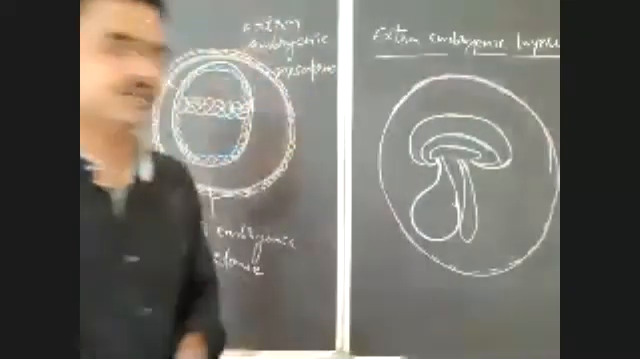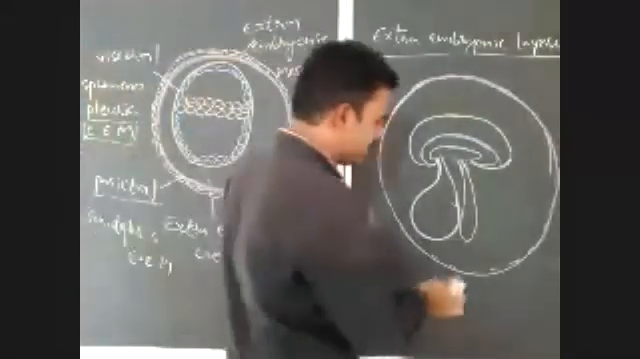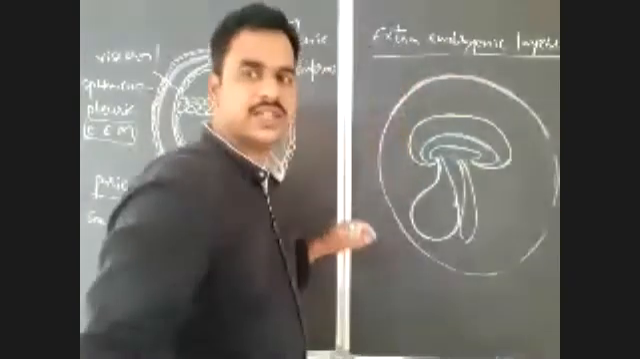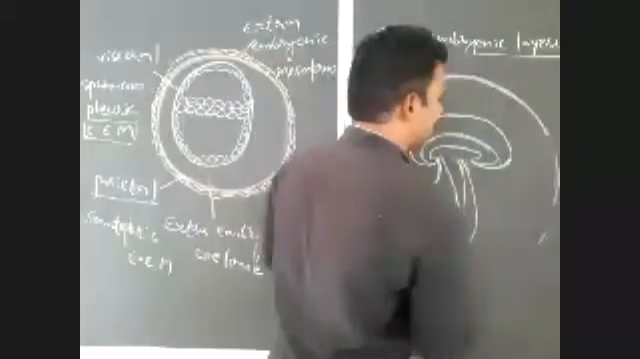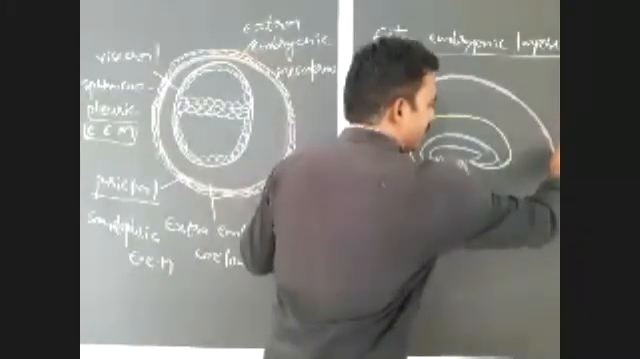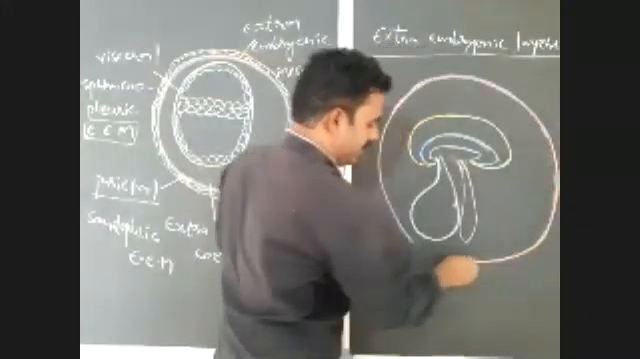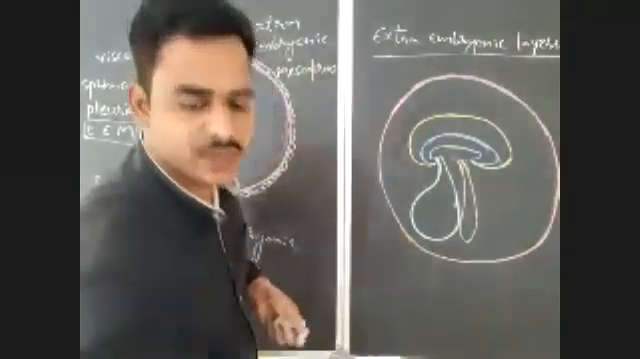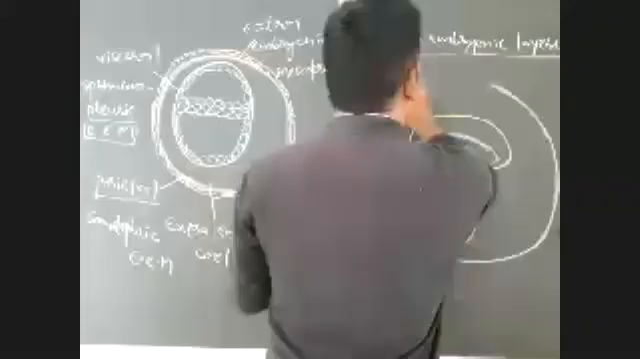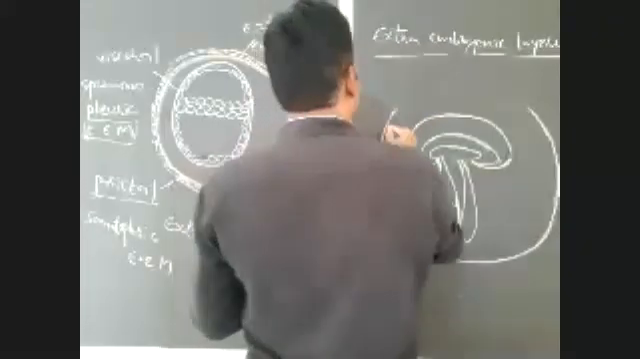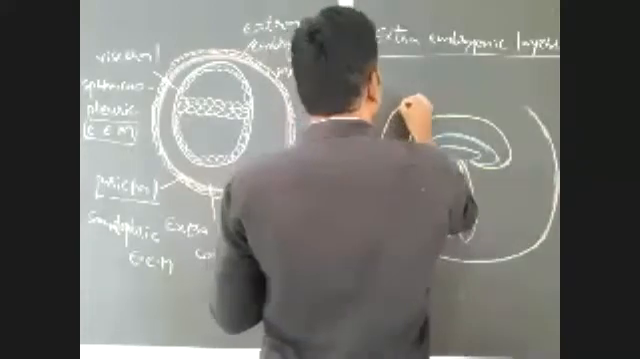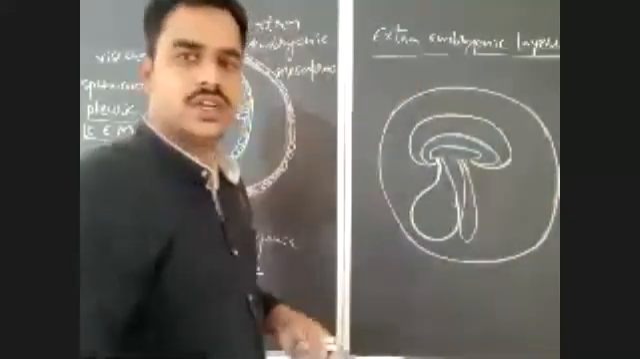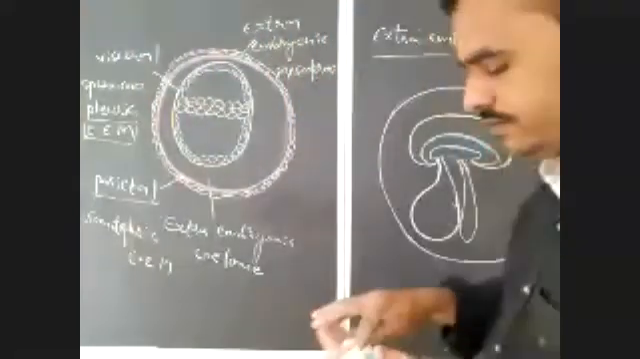Okay, observe here. These are the extra embryonic layers in the human embryo. What are the extra embryonic layers, what is their role, and how are they formed, all that we will discuss now. Before that, what are the names of these? Here, the outermost one which you will observe.